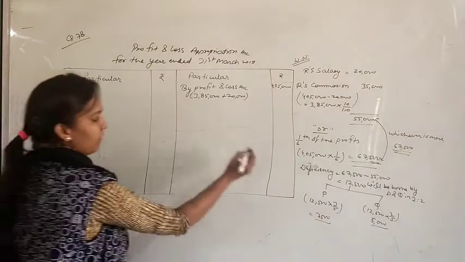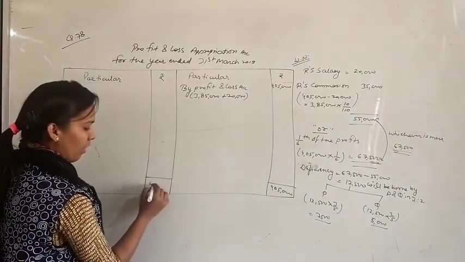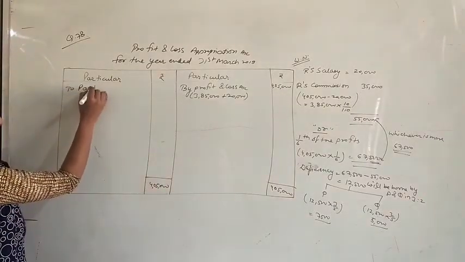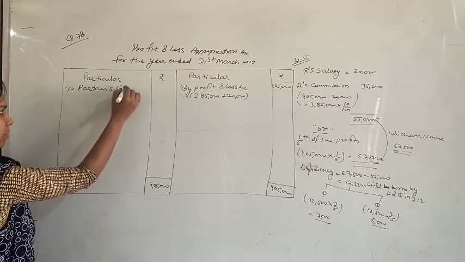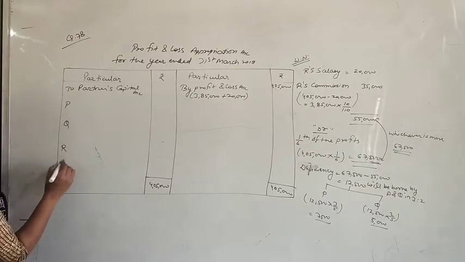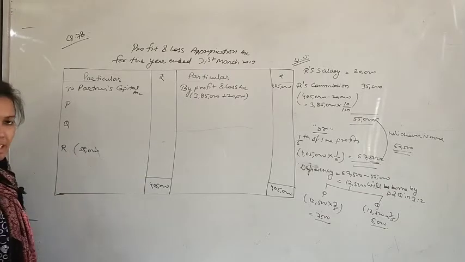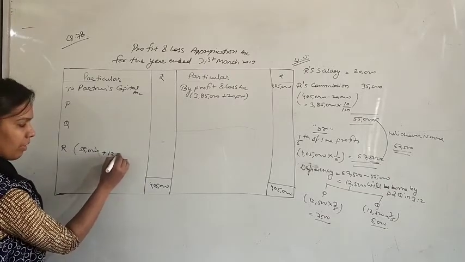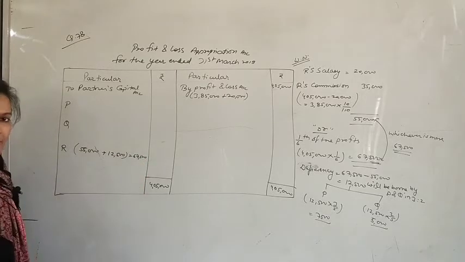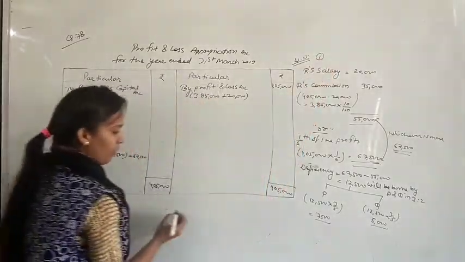So here we will write 4,05,000. We will write here the partners' capital accounts, P, Q and R. First of all, we will write for partner R that 55,000 he will get as salary and commission plus 12,500 he will get as his deficiency. So like this his total share will be 67,500. Okay. Just do the second calculation of remaining profit after R's.